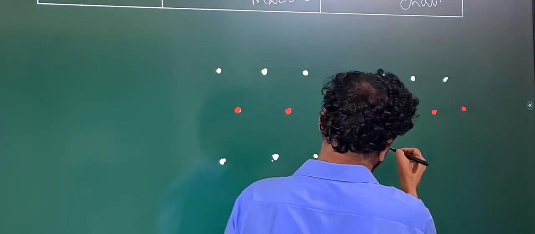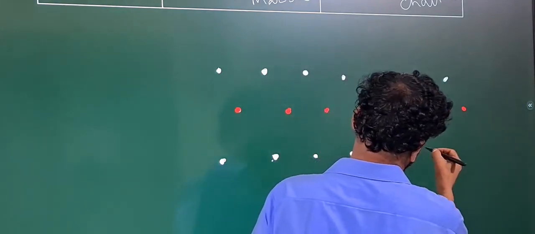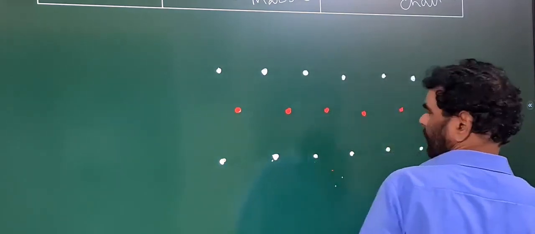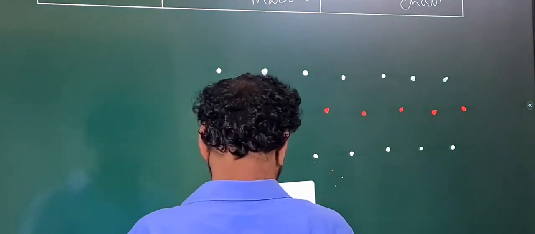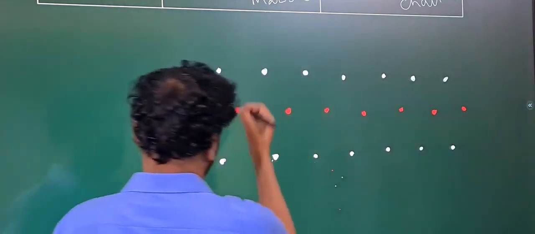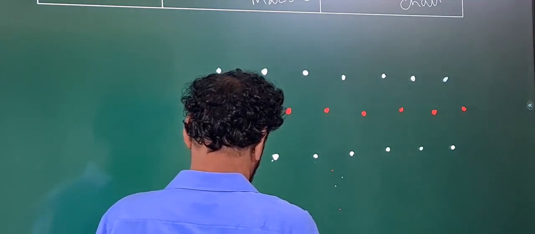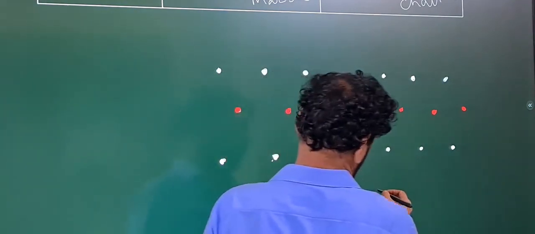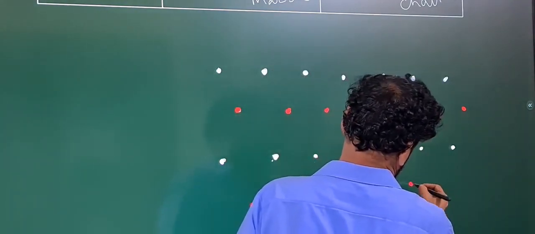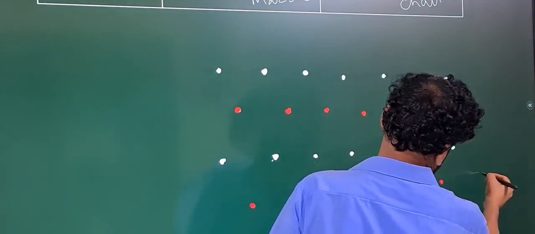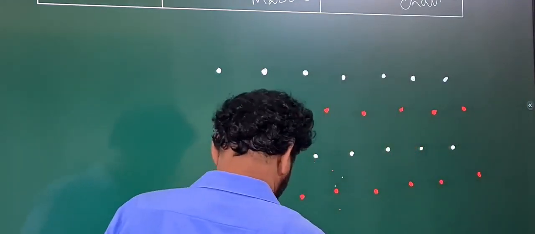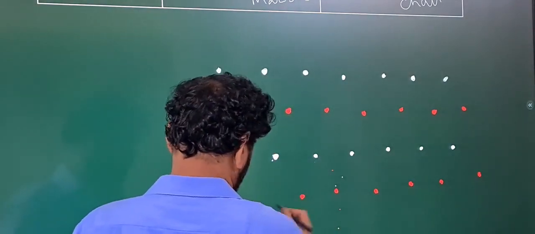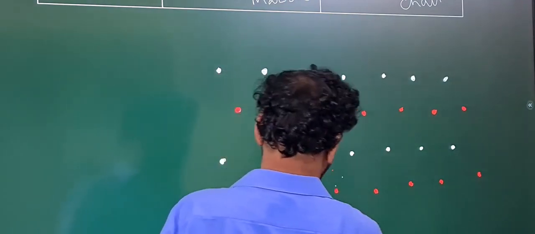This is the pattern of arrangement of the two types of particles in the material. Now, the last row, let me write that.